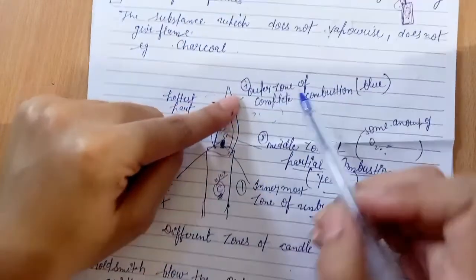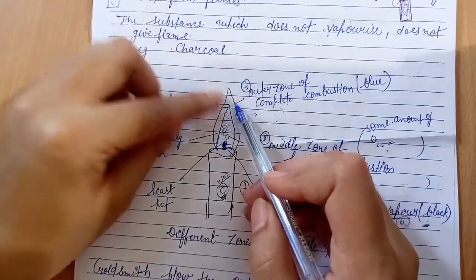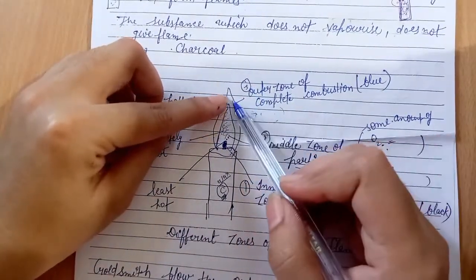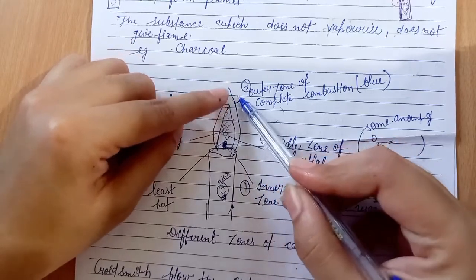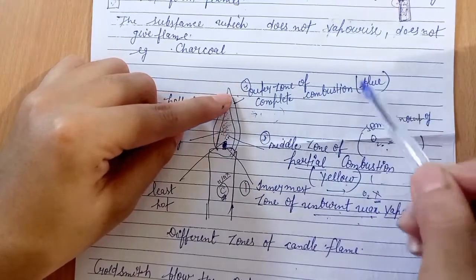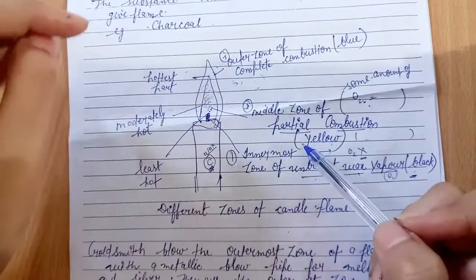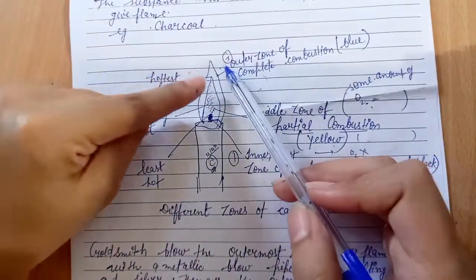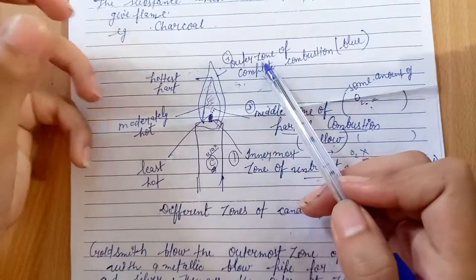And the third zone is the outermost zone of complete combustion. Here a sufficient amount of oxygen is present, so wax vapor completely burns, producing carbon dioxide, heat and light. So this is the outermost zone of complete combustion, having blue color, and the middle zone of partial combustion has yellow color. These are the three zones, and the third zone is the hottest part because complete combustion takes place here.